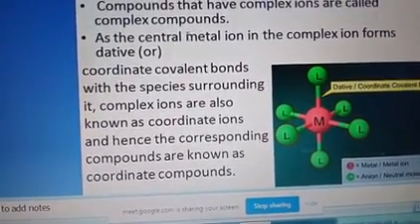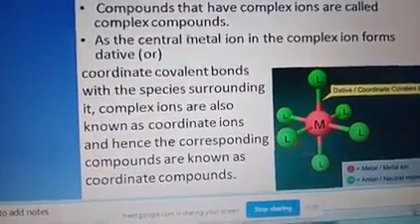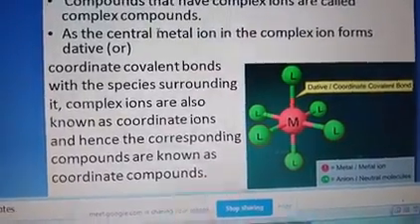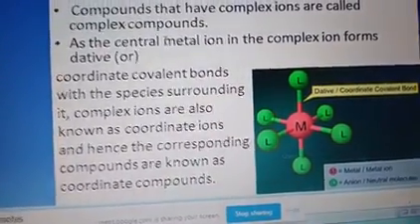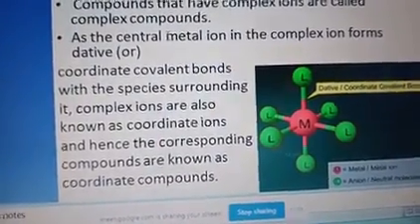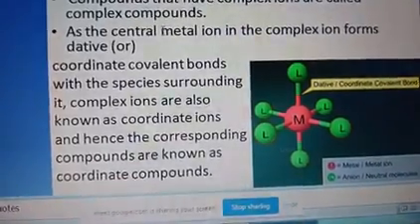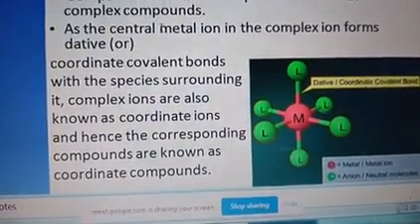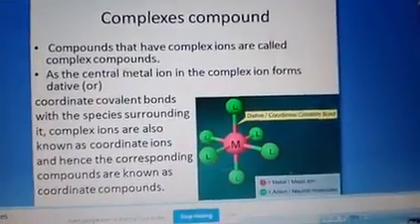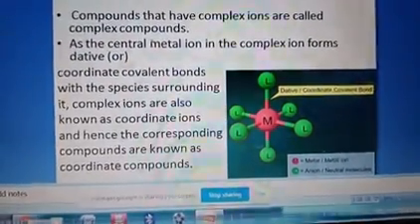A coordinate covalent bond means helping one another: one group has the fixed number of electrons, that is 8, and another has fewer electrons. So one will donate electrons and share them with the other in order to get the octet structure. That type of bond is called a coordinate covalent bond.